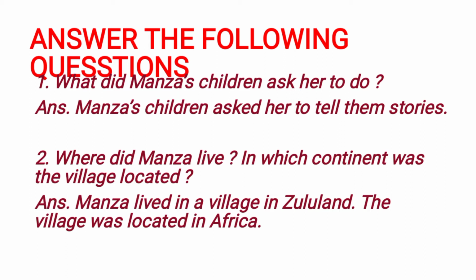Then third main is answer the following questions. First one, what did Manza's children ask her to do? Answer, Manza's children asked her to tell them stories. Then second one, after each question and answer children, draw one line. It will be easy for you to read and then it looks very beautiful when you write very neatly.